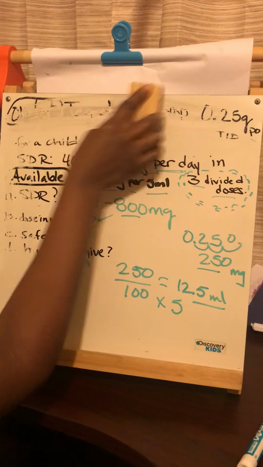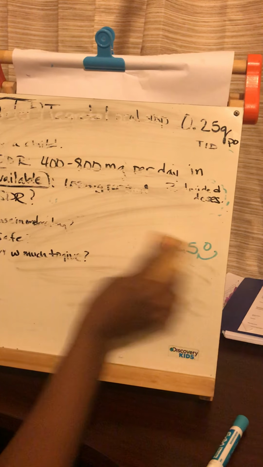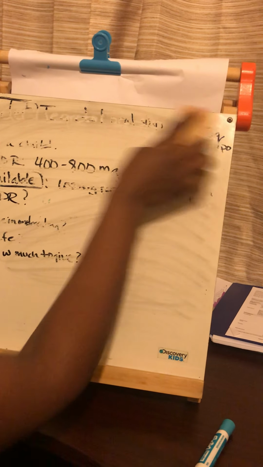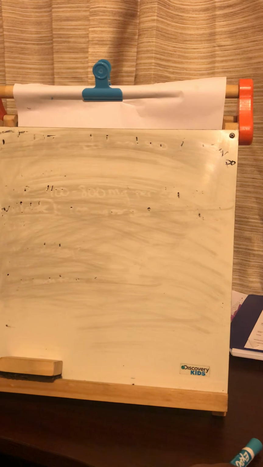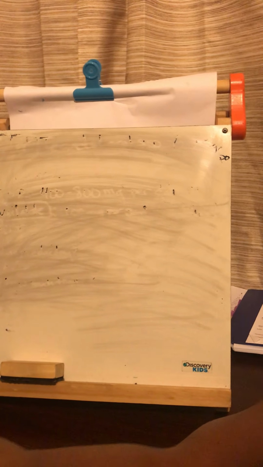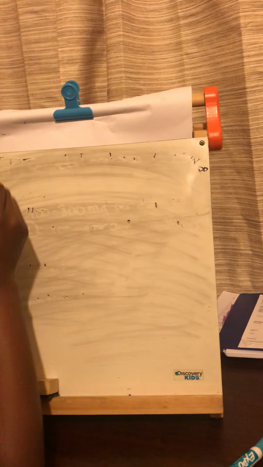Now let's look at one and plug in some weight. That black marker there makes my board quite smeary. All right, so now let's look at this one.